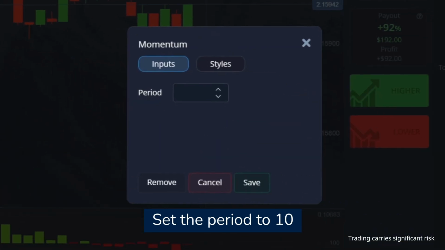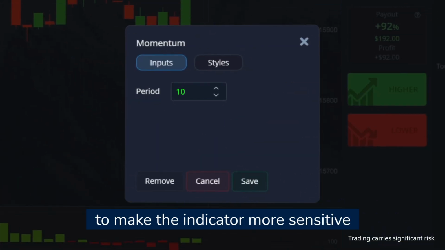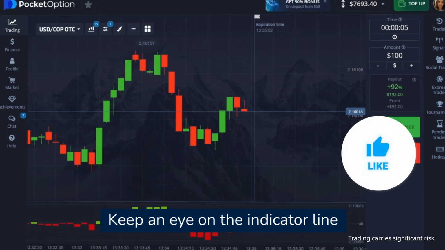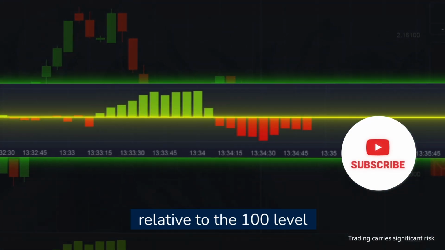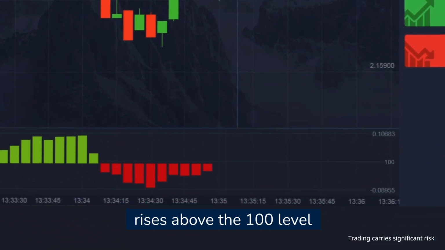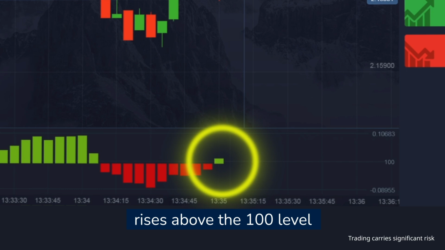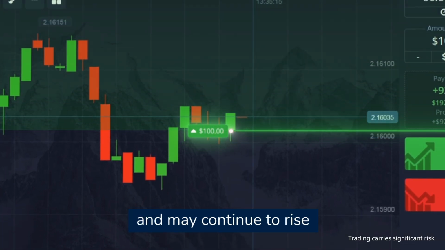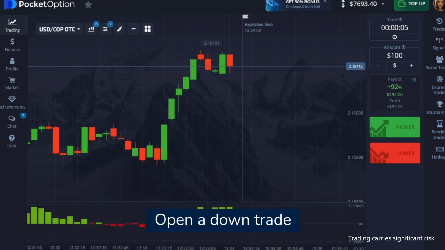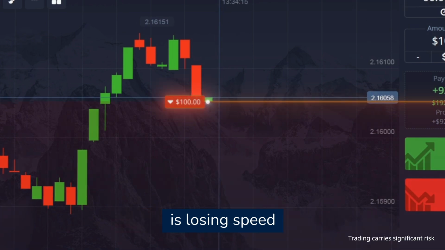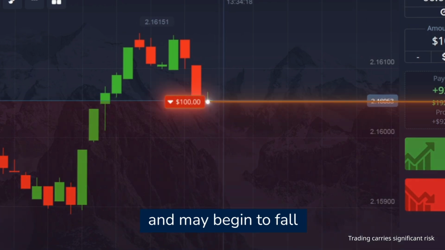Set the period to 10 to make the indicator more sensitive to short-term price movements. Keep an eye on the indicator line relative to the 100 level. Open an up trade when the momentum line rises above the 100 level. This is a signal that the price is gaining speed and may continue to rise. Open a down trade when the momentum line falls below the 100 level. This is a signal that the price is losing speed and may begin to fall.